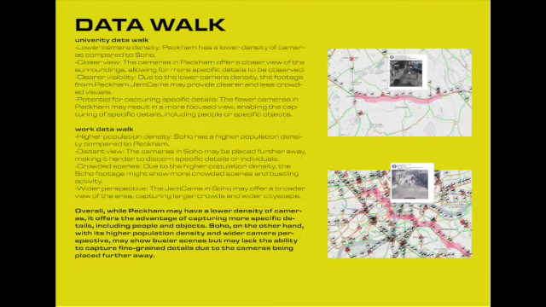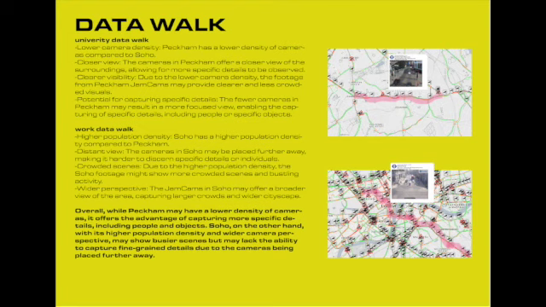University data walk: lower camera density. Peckham has a lower density of cameras compared to Soho. Closer view: the cameras in Peckham offer a closer view of the surroundings, allowing for more specific details to be observed. Clearer visibility: due to the lower camera density, the footage from Peckham jam cams may provide clearer and less crowded visuals. Potential for capturing specific details: the fewer cameras in Peckham may result in a more focused view, enabling the capturing of specific details, including people or specific objects.